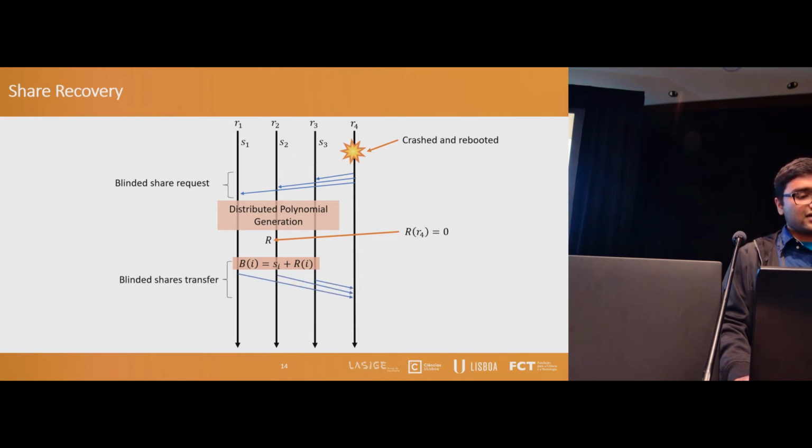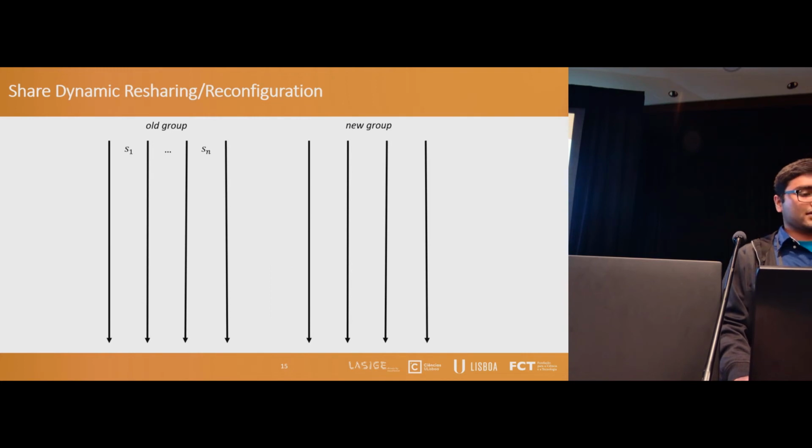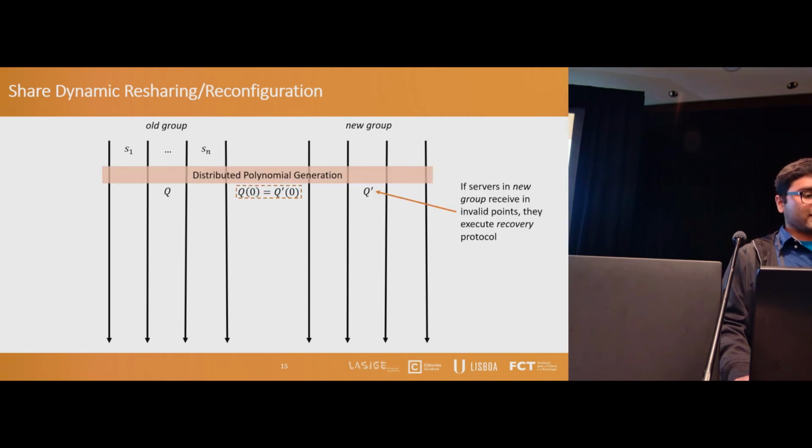The recovering server collects and combines at least T+1 blinded shares to reconstruct its share of the secret. To reshare the private state within the same group, or to move a secret share from one group to another, servers in both groups create 2 random polynomials.